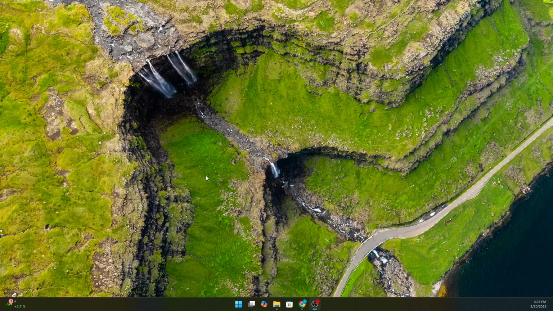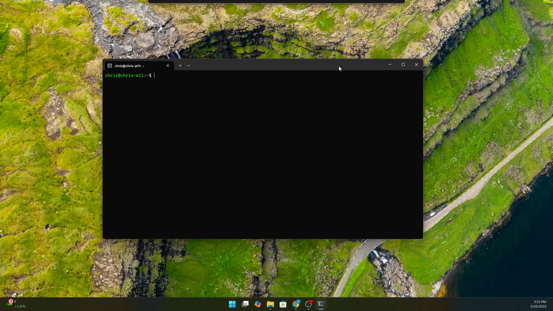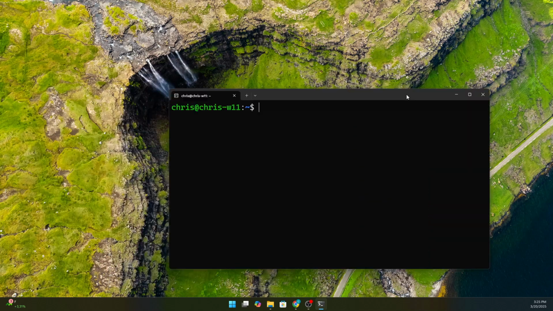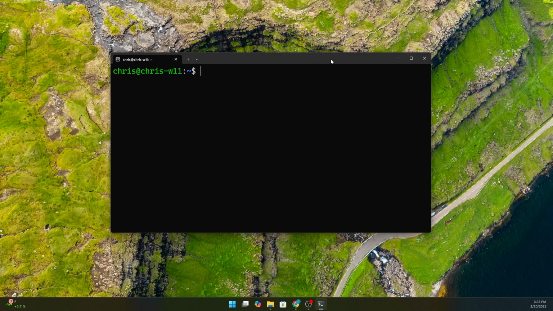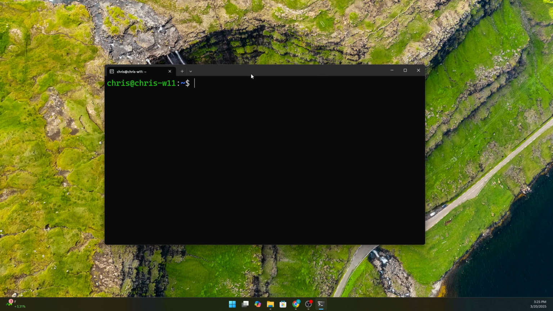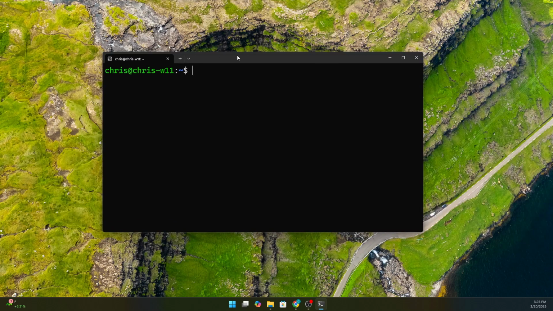So let's start. We are going to create a standalone Next.js application. First of all, let me open my terminal using Debian. Currently, we are using Windows 11 with WSL, and in my Windows Subsystem for Linux, I am using the Debian distribution.